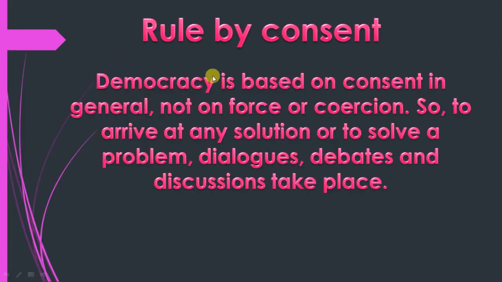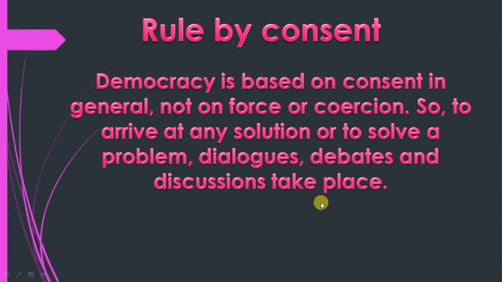Clear? Rule by consent. Democracy is based on consent, not on force or coercion. Consent means approval or agreement. Coercion means forcefully. To arrive at any solution or to solve a problem, dialogues, debates, and discussions take place.